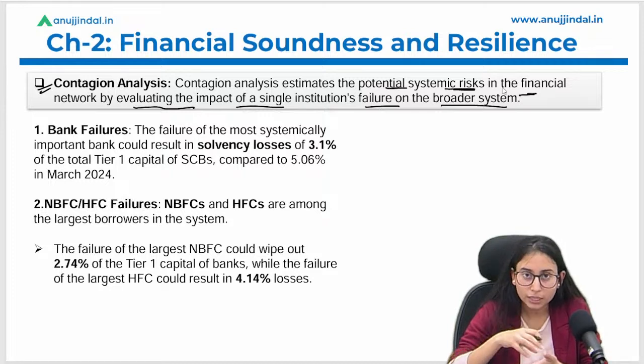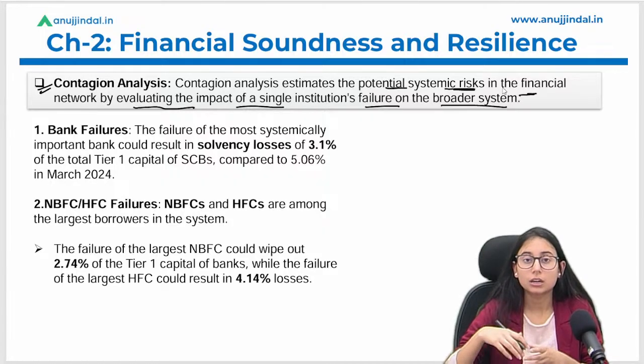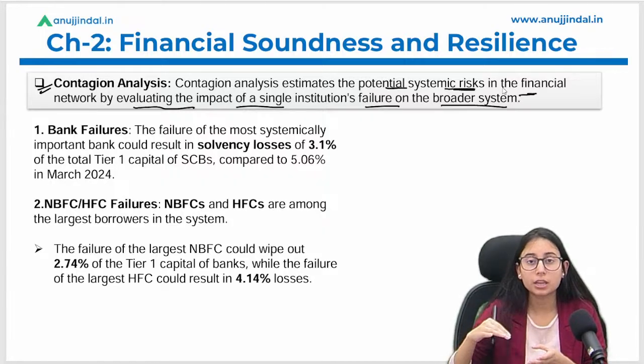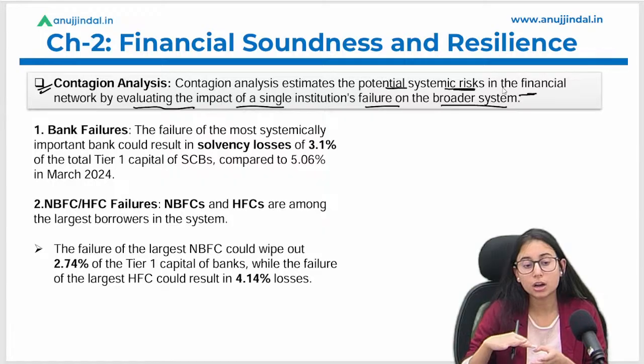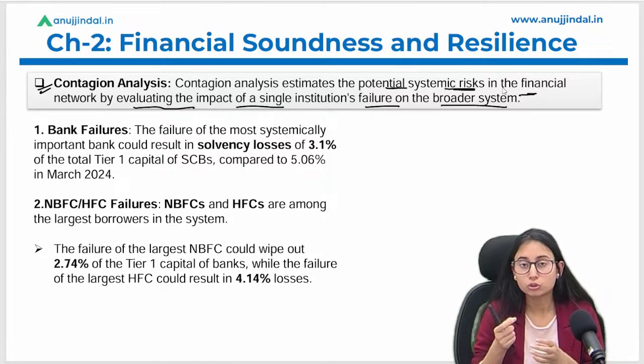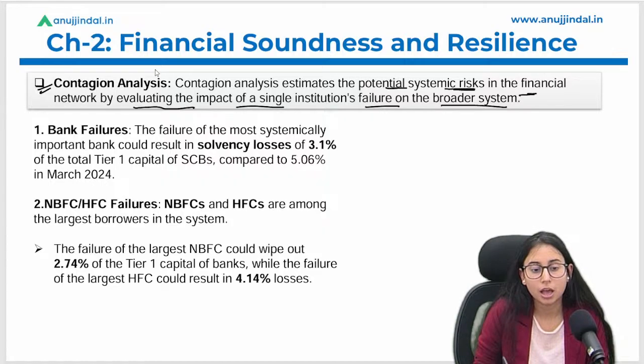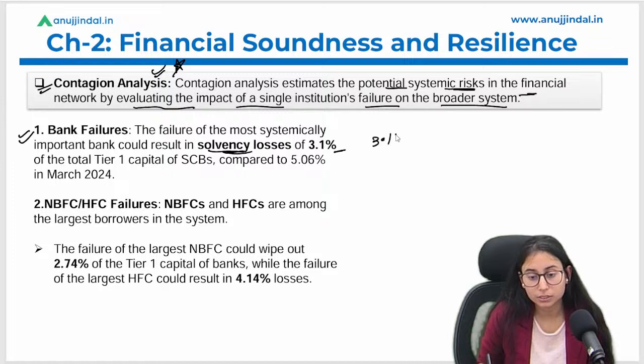Whenever one institution fails in the market, and due to that failure, the effect spreads around the other institutions as well, other banks as well. So जो एक institution का failure है उसका impact बहुत ही बड़ा हो जाता है, उसको हम कहते हैं contingent analysis. Okay, and under such scenario we can see that the solvency losses is 3.1%.